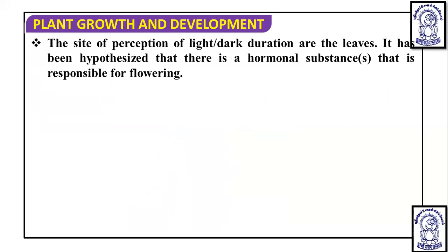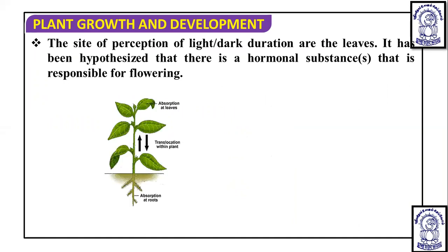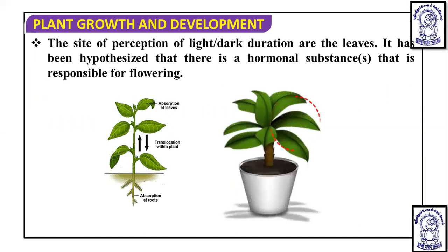So now, the photoperiodic stimulus, the light stimulus, is being received and is influencing plants. The site of perception of light duration is the leaves, and it has been hypothesized that a hormone substance known as florigen is synthesized, and it is responsible for flowering. It is synthesized in the leaves and then transported to different parts.